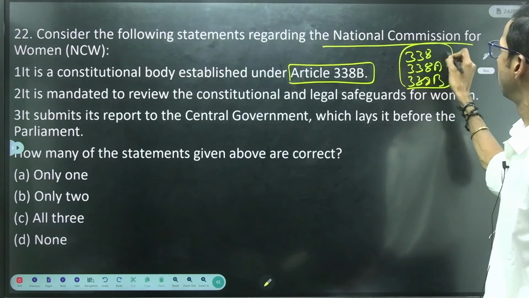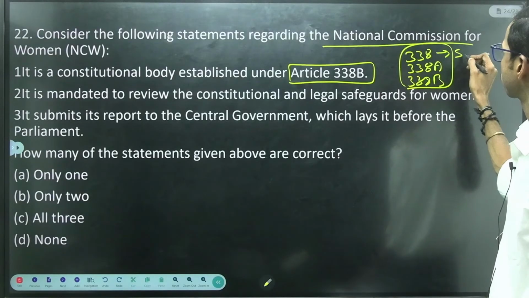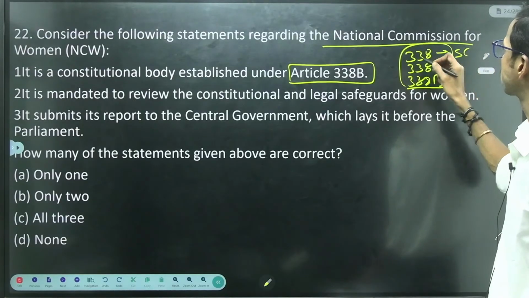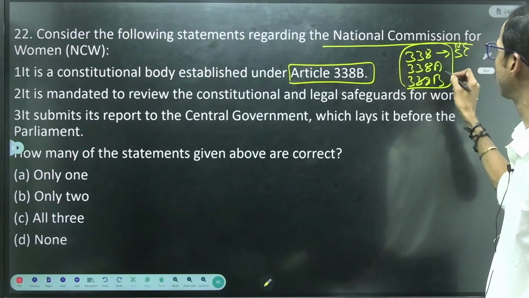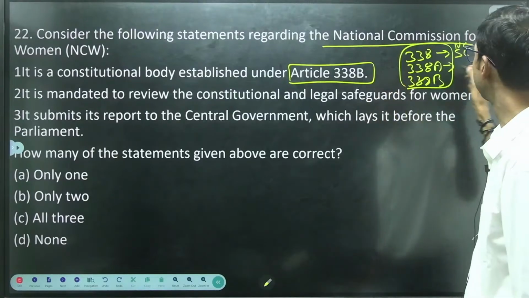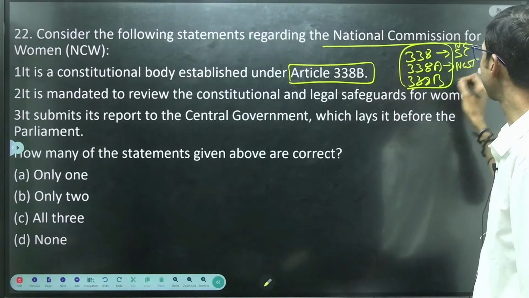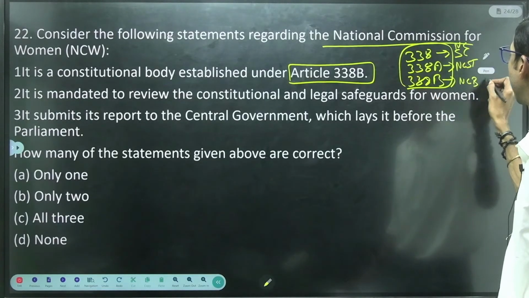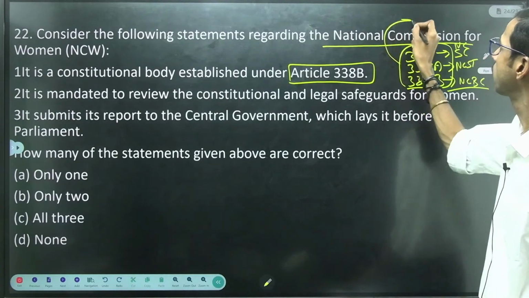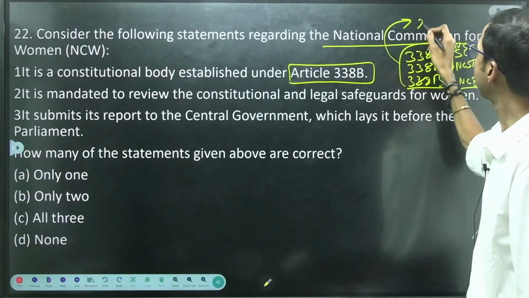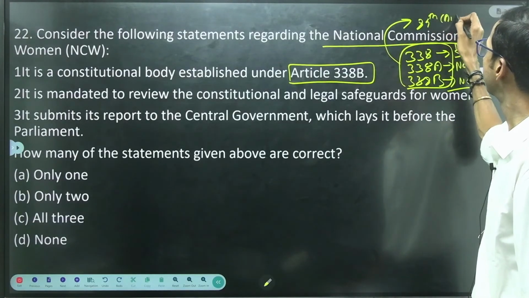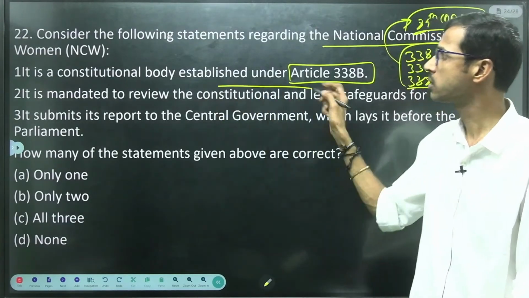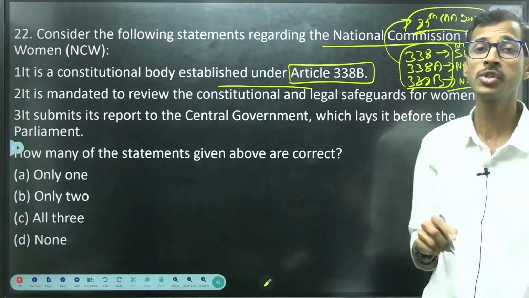These are related to National Commission for Scheduled Castes. 338A is related to the National Commission for Scheduled Tribes. 338B is related to the National Commission for Backward Classes, right? These were included by the 89th Constitutional Amendment Act 2003. But this is not correct regarding the National Commission for Women.